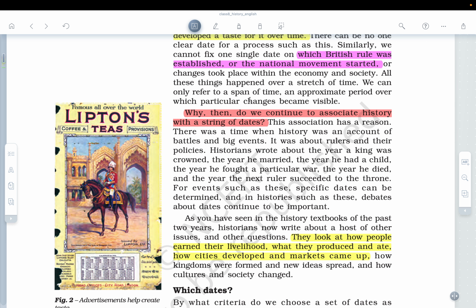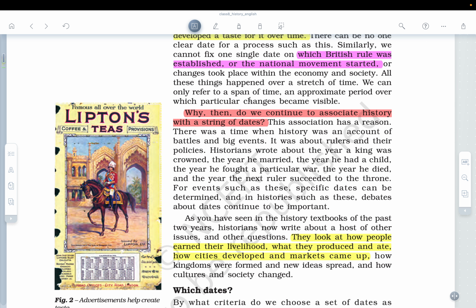Just an example I would like to give. Why do we study the Battle of Panipat? Why do we study the Battle of Plassey? Or why do we talk about the Carnatic Wars? Why are these things important? It was about the rulers and their policies. Basically, history was about the rulers who were ruling at that point of time, and their policies were very important. Historians wrote about the year a king was crowned, the year he married, and the year he had a child.